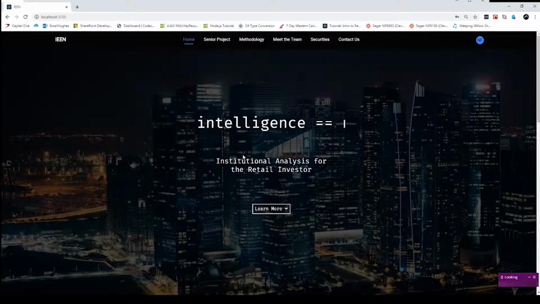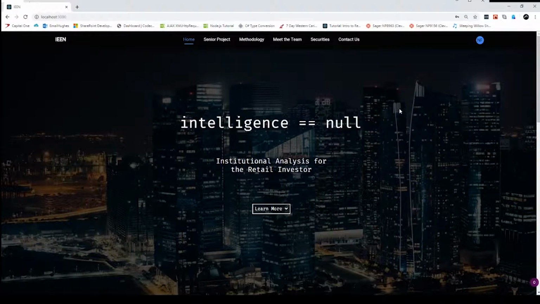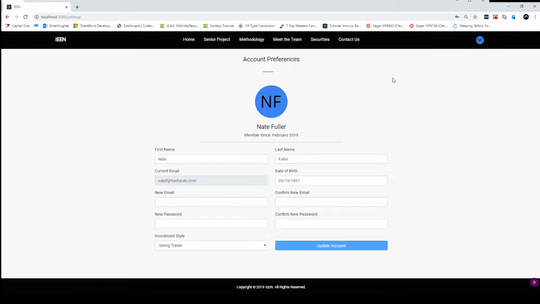Once successfully logged in, you will be redirected back to the home page where you will see that the menu above has now changed to allow you to search some securities, as well as view your account information. By going into My Account, you will see all of the information that you filled in when you signed up for the service, with the ability to change it for any new preferences that you may have.